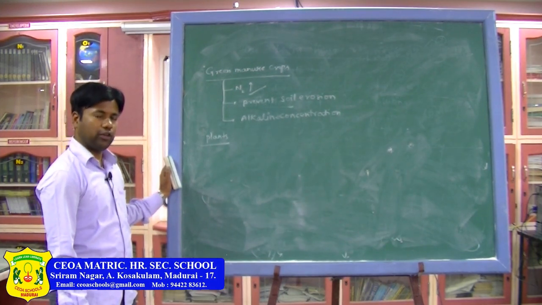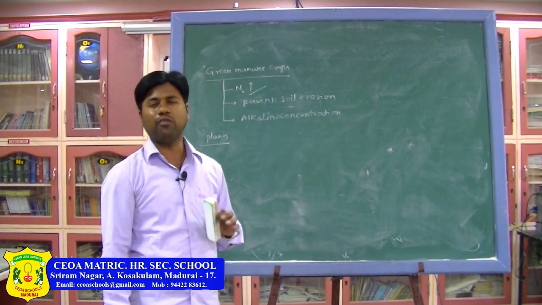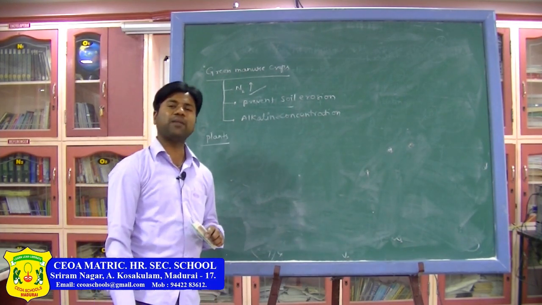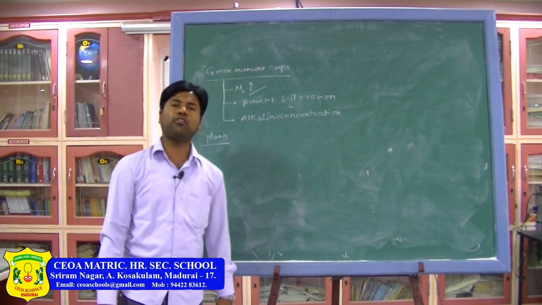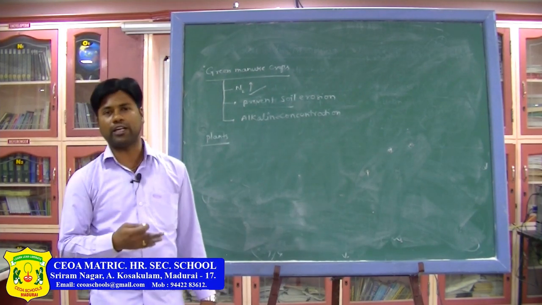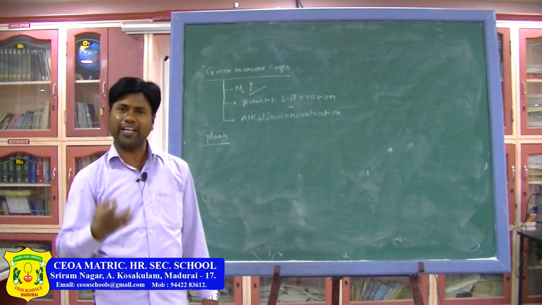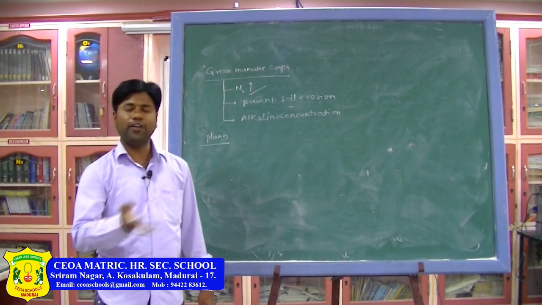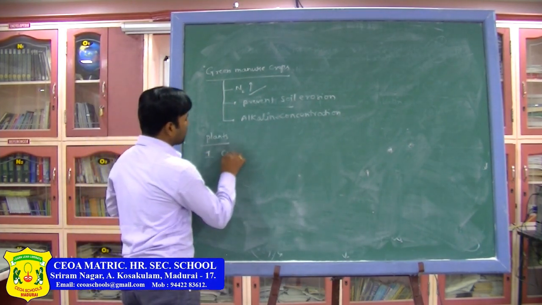Let us see. Usually we know that in Fabaceae or Leguminosae family members, in the root nodules Rhizobium bacteria live and fix the atmospheric nitrogen. Why? Because these plants are unable to take molecular nitrogen directly from the atmosphere, so Rhizobium bacteria make a simple form of nitrogen from the molecular nitrogen. In that way they are able to take the simple forms of nitrogen and use them for metabolic action, due to which they can grow. Okay. In previous classes we have learnt about this. The first plant is Crotalaria.